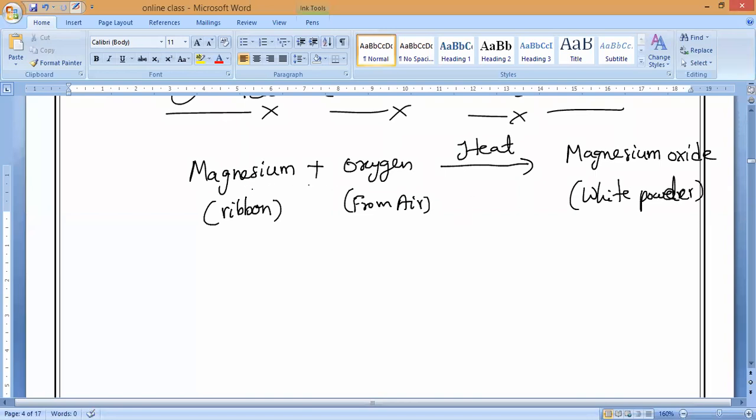If you notice, the properties of magnesium are different, the properties of oxygen are different, but after the reaction, the properties of magnesium oxide are completely different. So what do we call this change, physical change or chemical change? We call it a chemical change. That is what you have to remember.